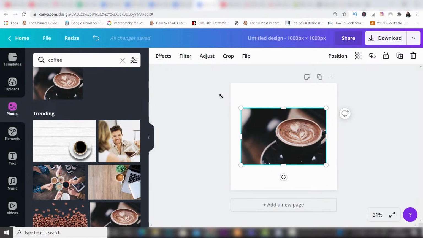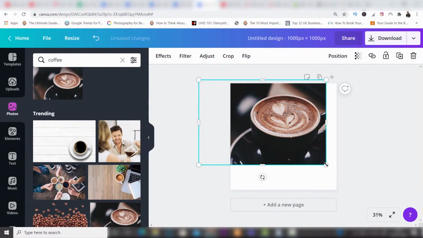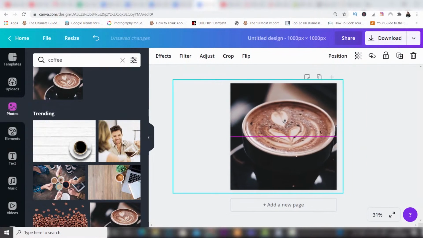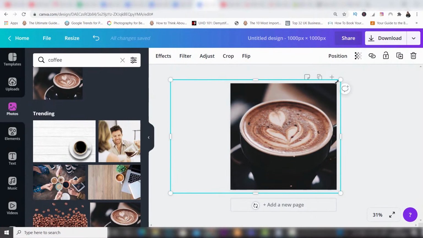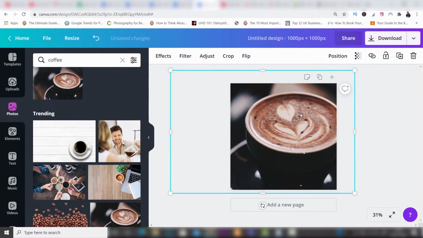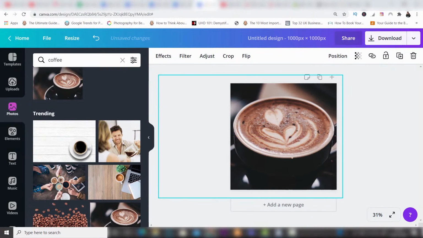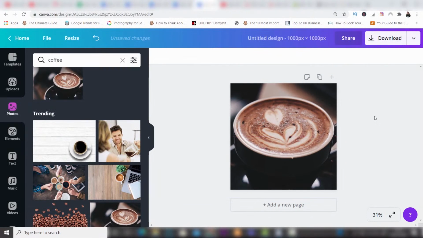You just drag it up like this, drag it down at this side, and you can see how easy it is to start creating the dimensions you want. Now I think I'm going to center this and make it really big so you can see the lovely coffee and it looks quite enticing. And there you go. I've changed the dimensions of this so it now fits in the square nicely.